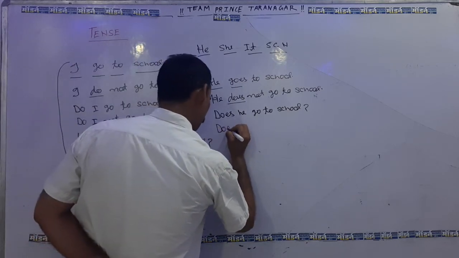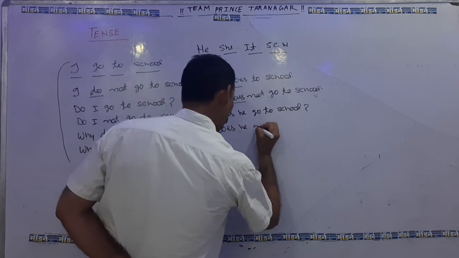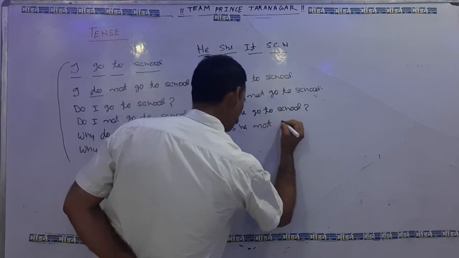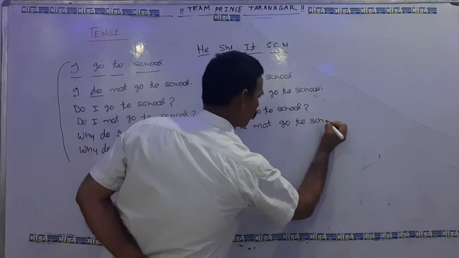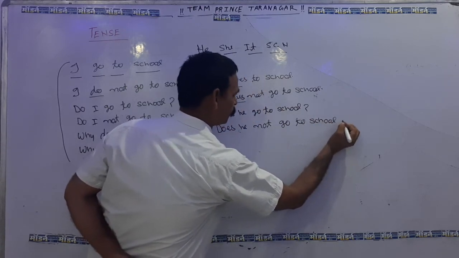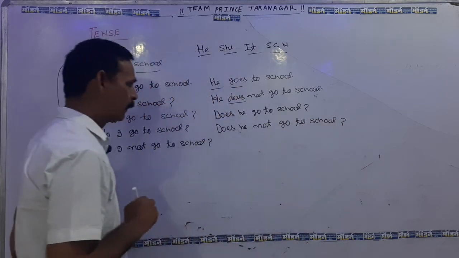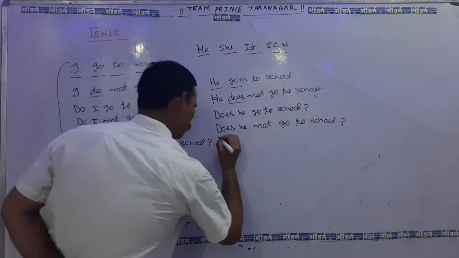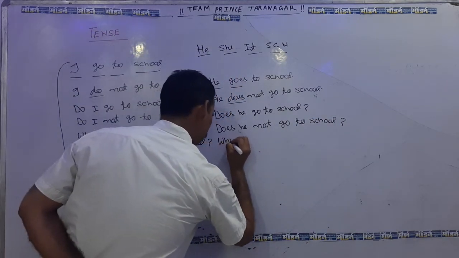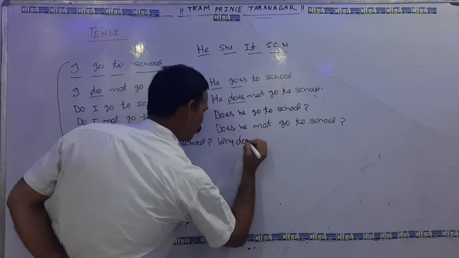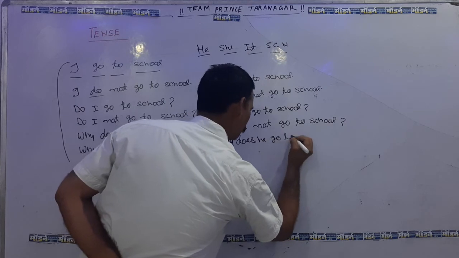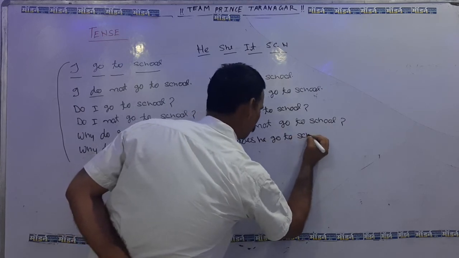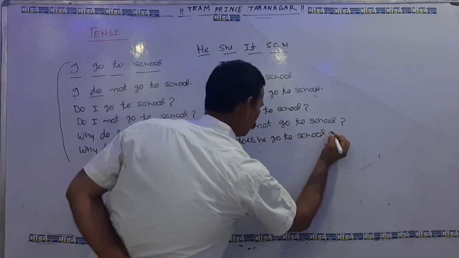Does he not go to school? Put the question mark. And why does he go to school? Why does he go to school?